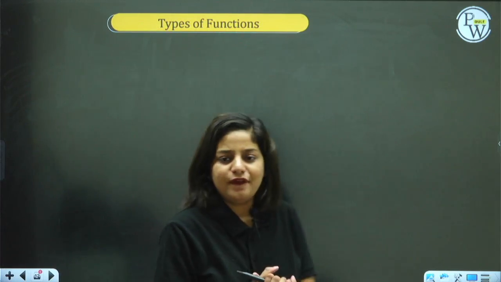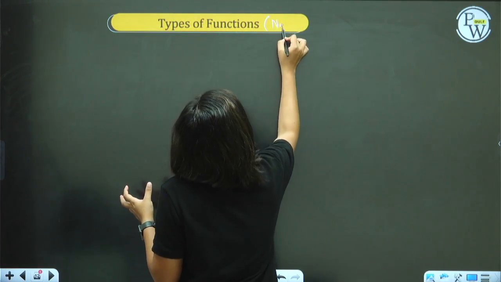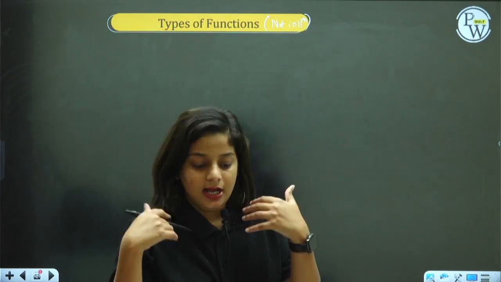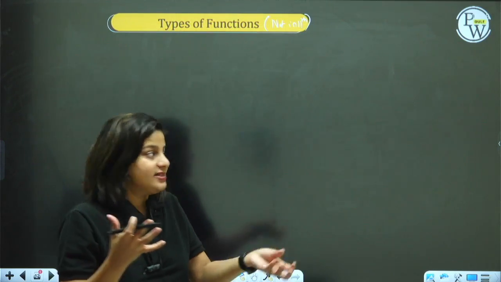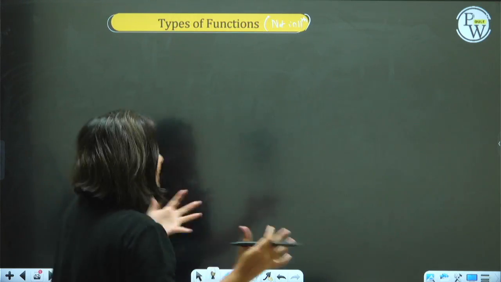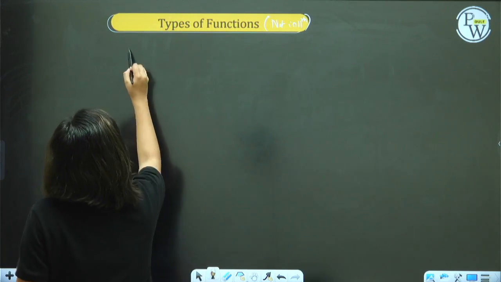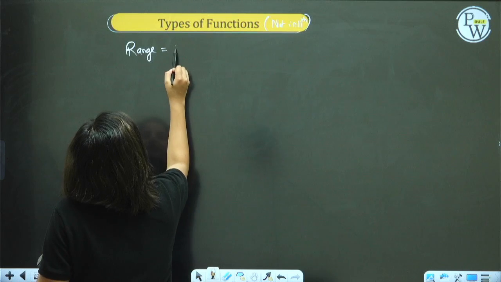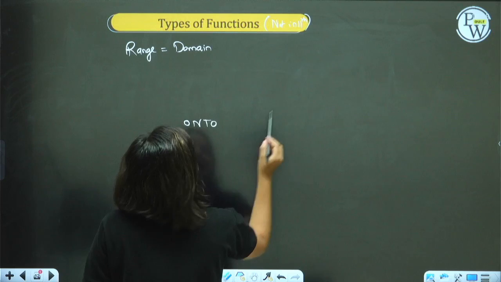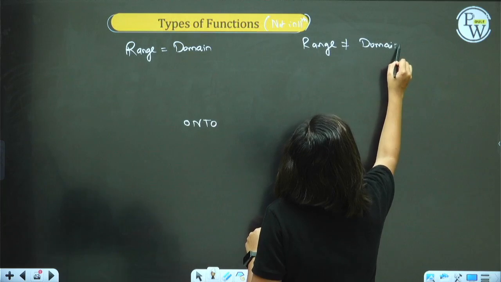Okay, types of functions. This is again not in CBSE 11th, but if you are approaching competitive exams, if you are aiming for class 12, then it makes a lot of sense to understand it right away, at least some basics. Same thing you will be understanding in 12th, but basics are important. You have freshly learned what is domain, what is range. Use it. Whenever the range is equal to domain, it is called an onto function. And whenever the range is not equal to domain, it is called an into function.